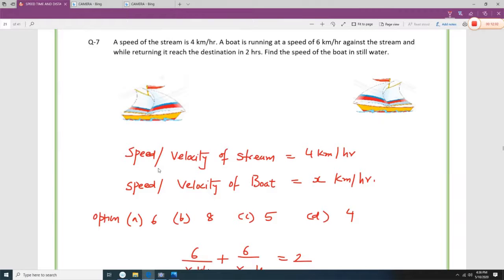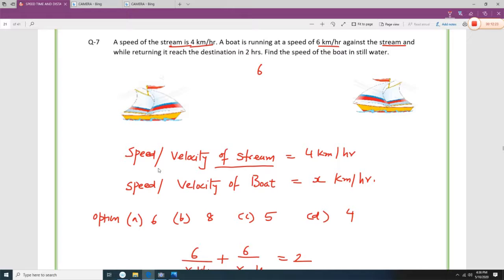Next question, the speed of the stream is 4 kilometers per hour. A boat is running at a speed of 6 kilometers per hour against the stream. So the velocity of the stream is 4 kilometers.